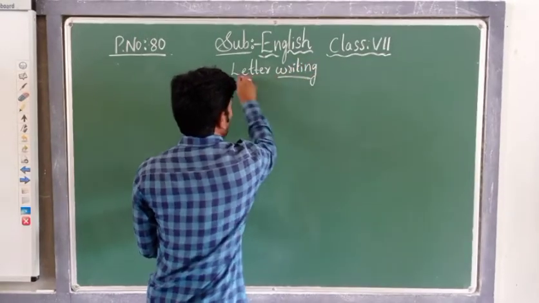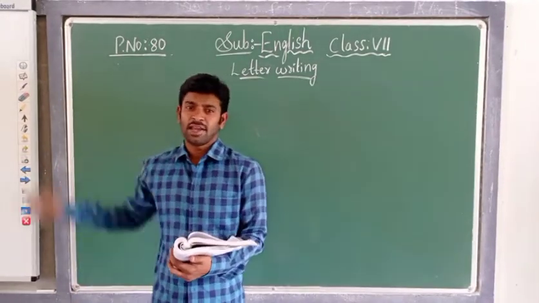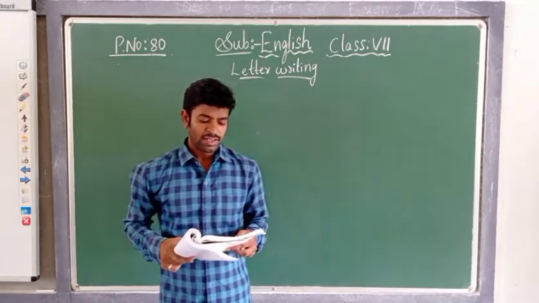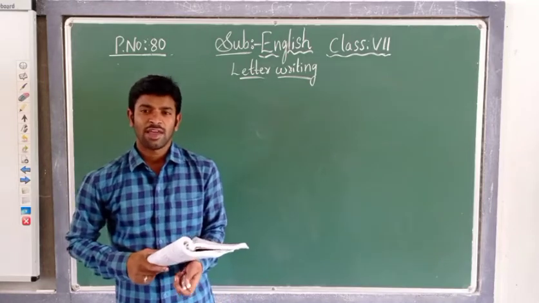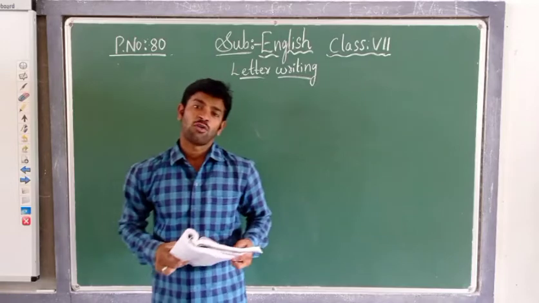Now see, children, how we are going to write the letter. If you refer to page number 80, children, I have mentioned it on the blackboard. On page number 80, describing a place is given. It describes how we are going to describe a place. We should mention, children, how you will describe the place.